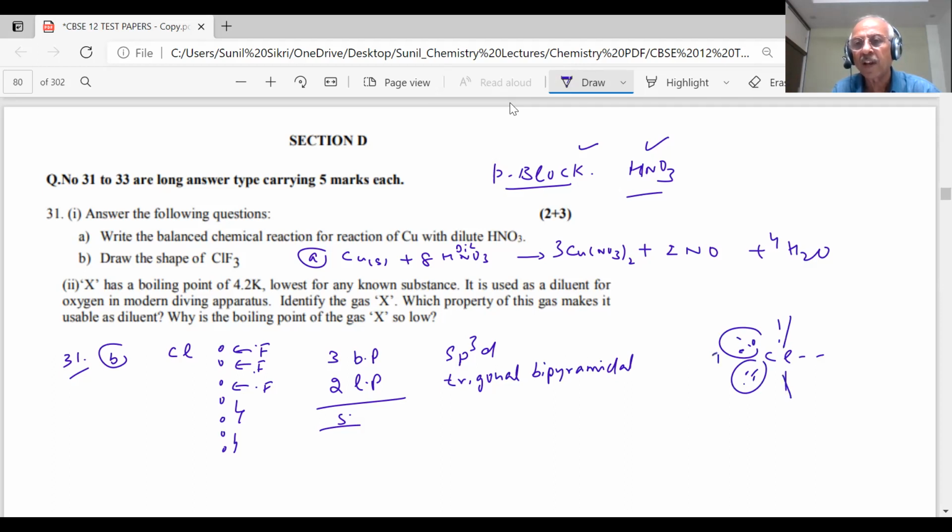And the result of that will be slight repulsion. As you can see, there is a lone pair repulsion. So you have 3F, and so, student, it becomes bent T shape. Bent T shape.